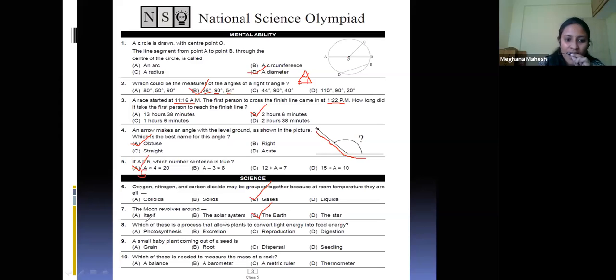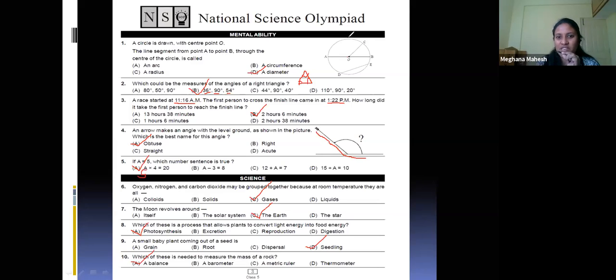Which of these is a process that allows photosynthesis? Very good. By the process of photosynthesis only, the light energy is converted. Seedling: a small baby plant coming out.